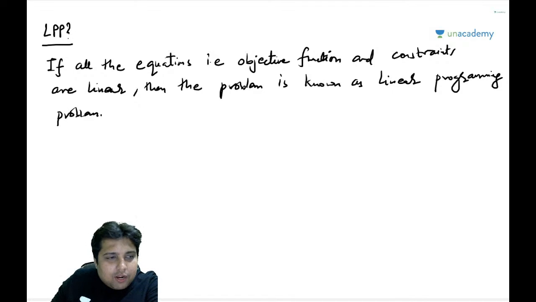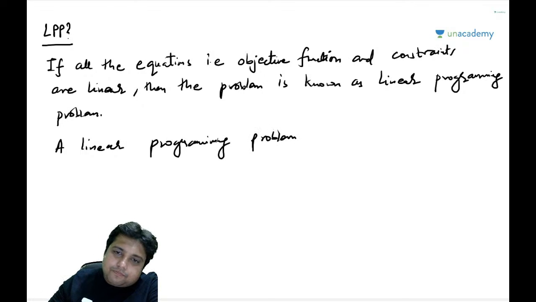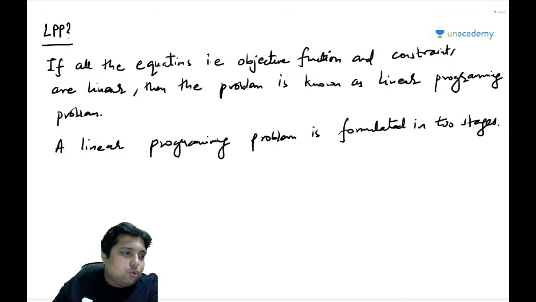A linear programming problem is formulated in two stages.